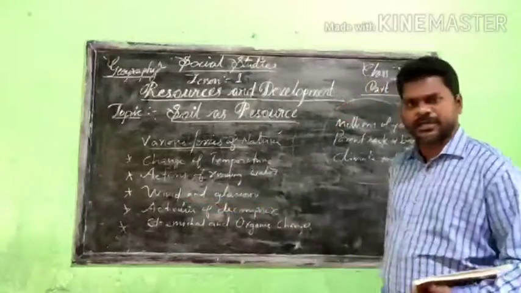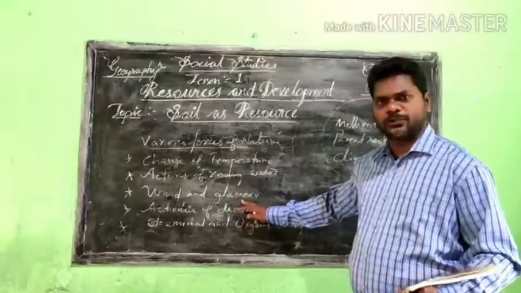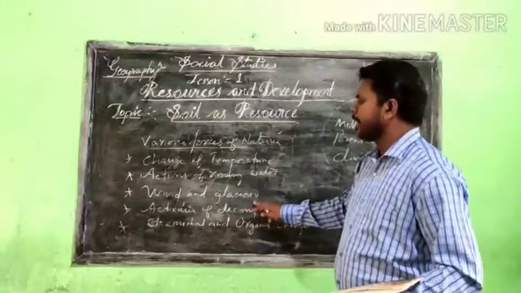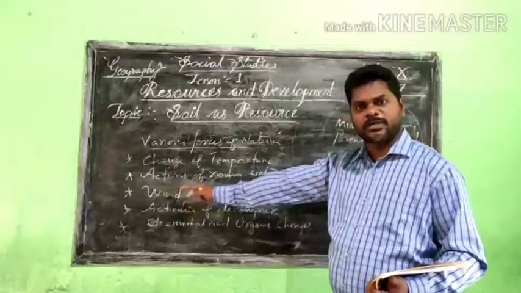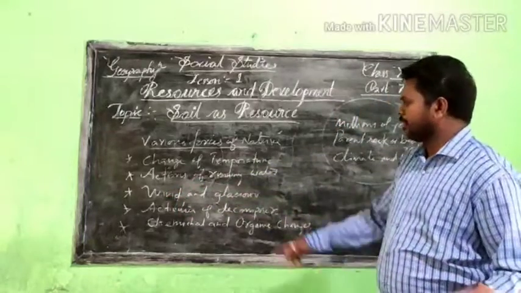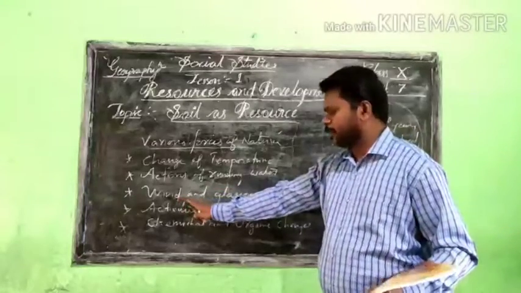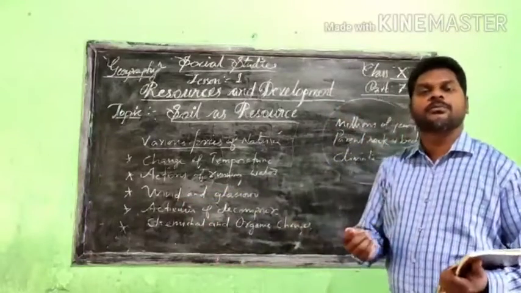And wind and glaciers. Glaciers also flow from the top towards the bottom, so this is also one of the reasons. The wind is also one of the reasons. Wind always affects a particular area, and the temperature may also change, so the actions of the wind are also one of the factors that form the soil.